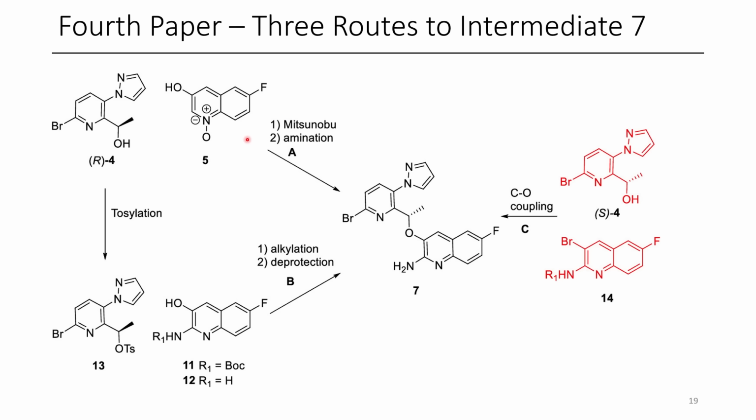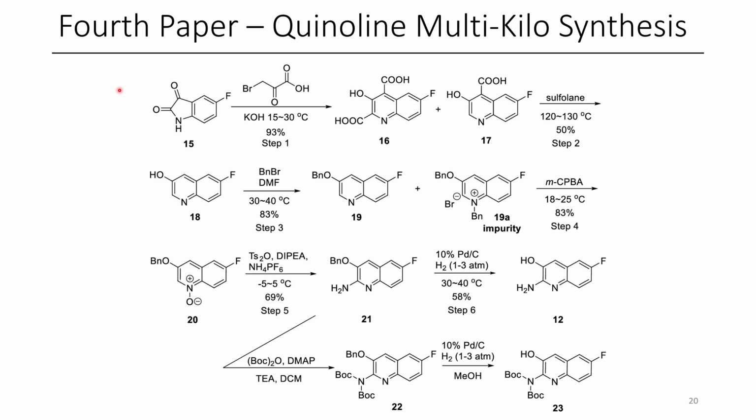Route A is the one we just discussed. They had another approach where maybe they'd install a tosylate on this heterobenzylic position, and then through displacement by this phenol, they would get their compound 7, which is just a few steps away. Or alternatively, it would be possible to undergo cross-coupling chemistry to form compound 7 from the corresponding bromoquinoline. They ran into some issues supplying the hydroxyquinoline on scale, and so they needed to prepare it.